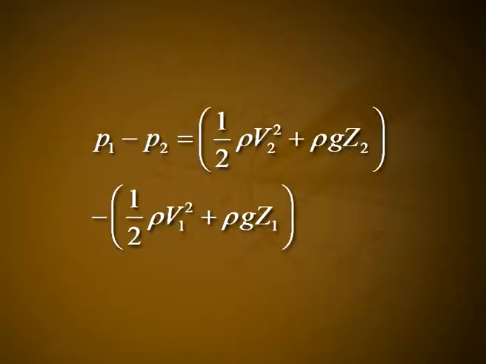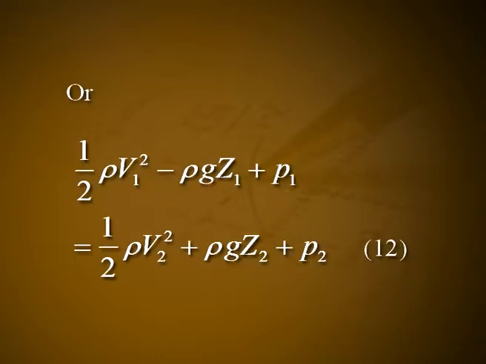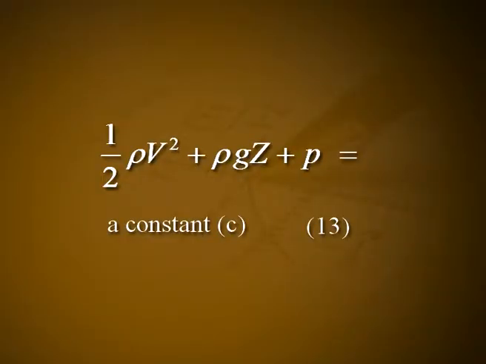Combining equations 10 and 11, one finds P1 minus P2 is equal to (1/2 rho V2 square plus rho G Z2) minus (1/2 rho V1 square plus rho G Z1), or 1/2 rho V1 square plus rho G Z1 plus P1 is equal to 1/2 rho V2 square plus rho G Z2 plus P2. Let it be equation number 12. Since equation 12 refers to quantities at two arbitrary points along a streamline, one may generalize to 1/2 rho V square plus rho G Z plus P is equal to a constant C. Let it be equation number 13.